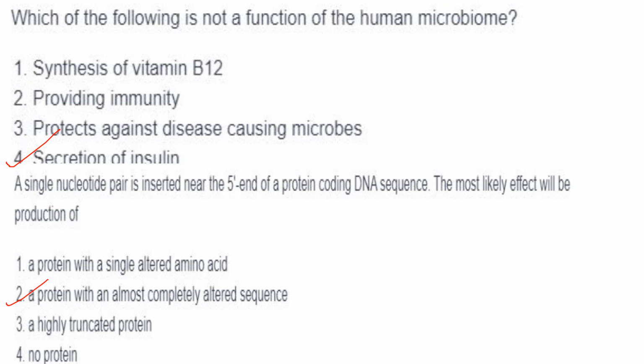Whereas the first option, a protein with single altered amino acid, would result from point mutation, not a frame shift mutation. Then a highly truncated protein. A highly truncated protein would result from nonsense mutation or deletion, but not frame shift. So the answer here is option 2.